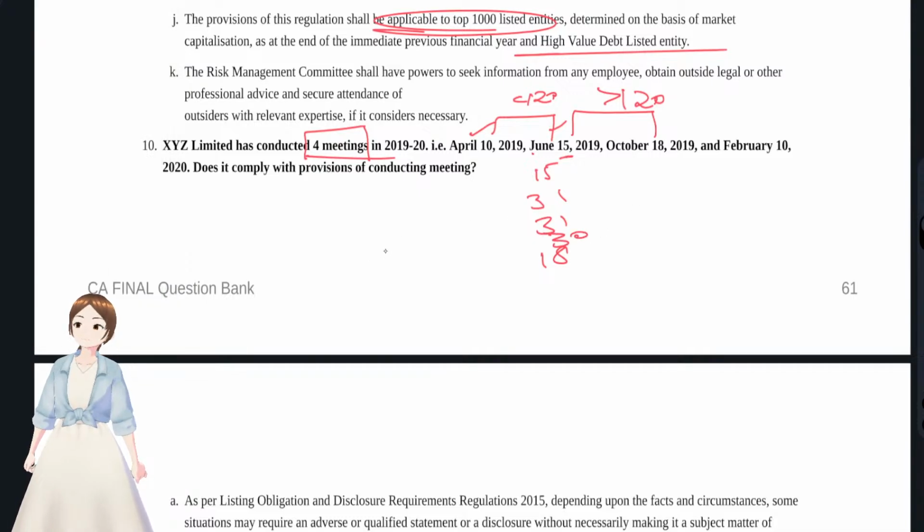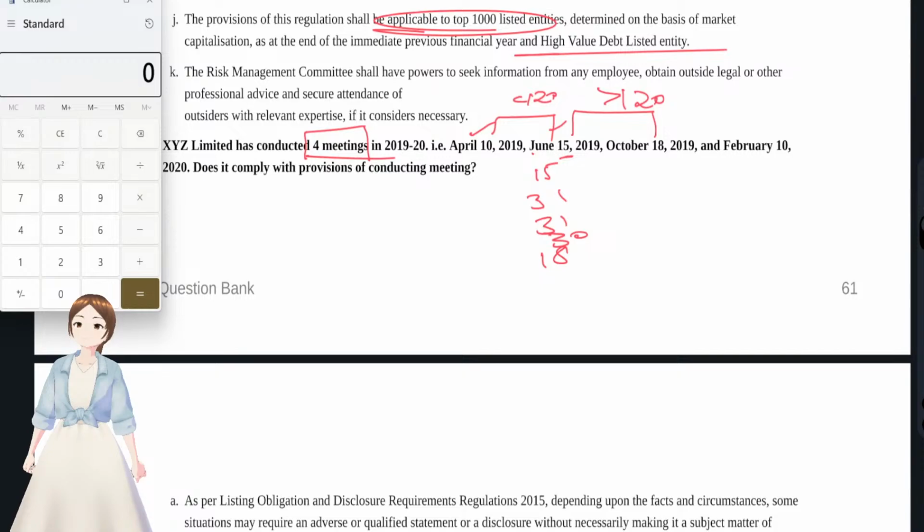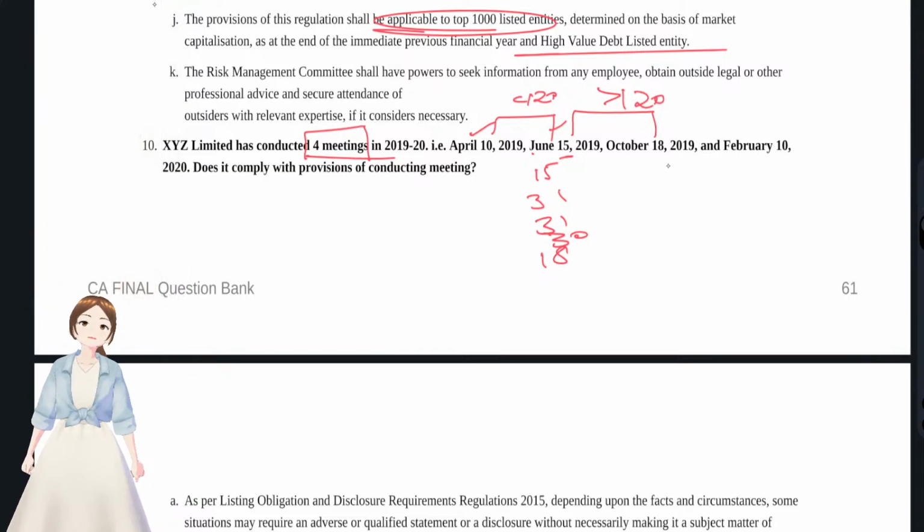Yeah, a 4 month gap. 15 plus 31 plus 31. September to, yeah, it's less than 120 days. And October to February, that is November, December, January, 3 months, no problem.